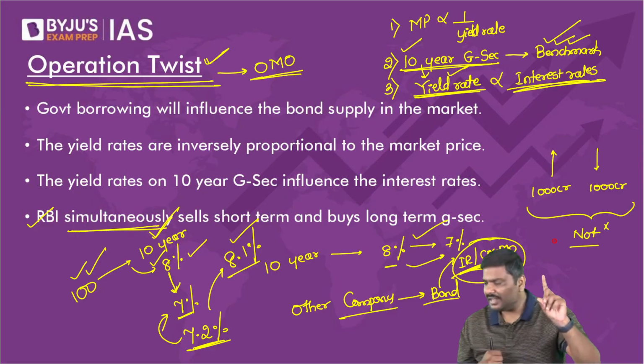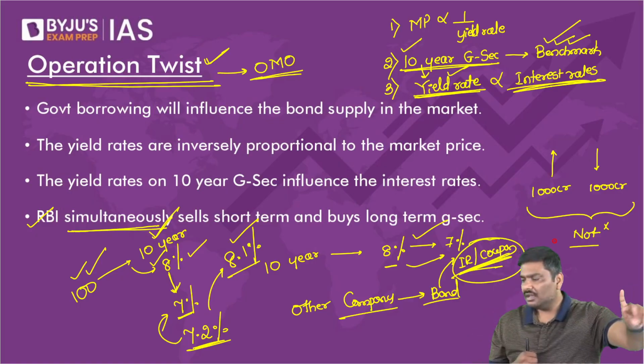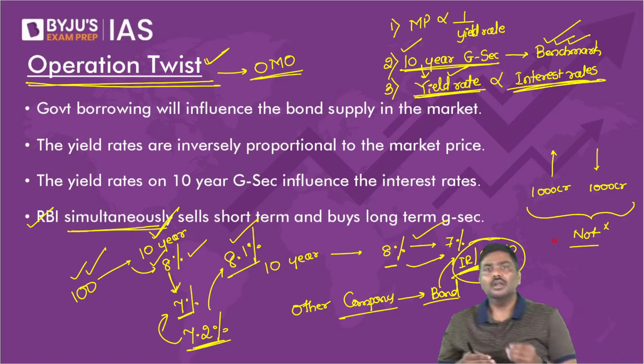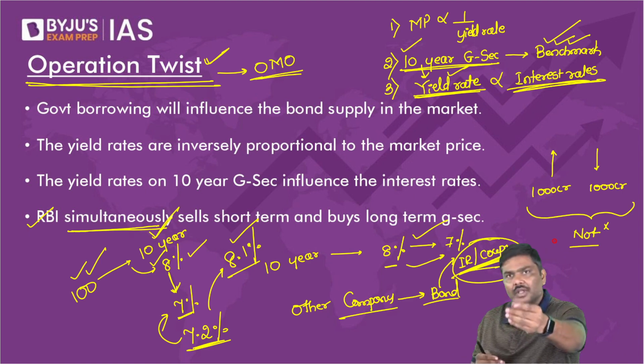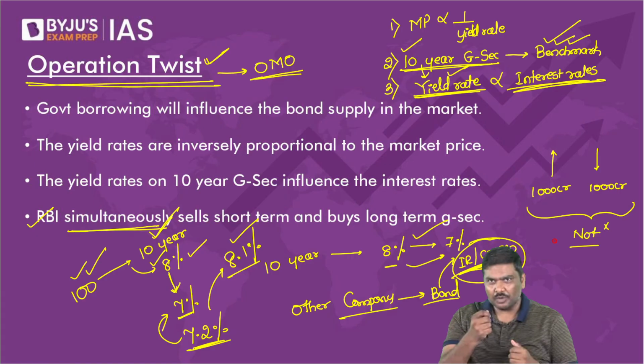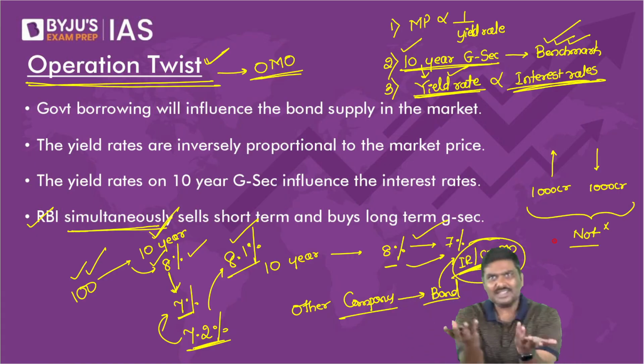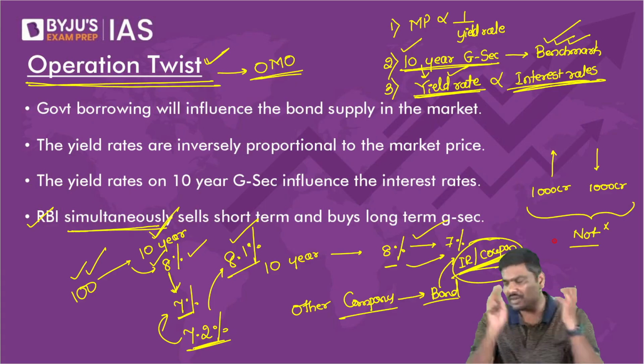Anybody has a difficulty in this? Please do let me know. Right? It will not change. Money supply will not change here. Right? It's like saying you have 100 rupee. I will give you a bond worth 100 rupee. Take that 100 rupee from you. And on the other side, I will give you 100 rupee. So has the money supply changed? Of course, no, it has not changed.